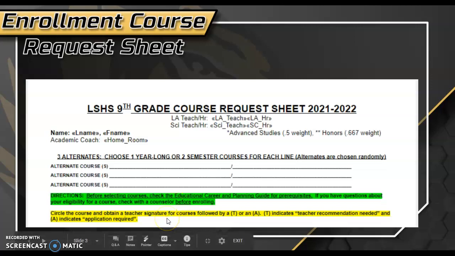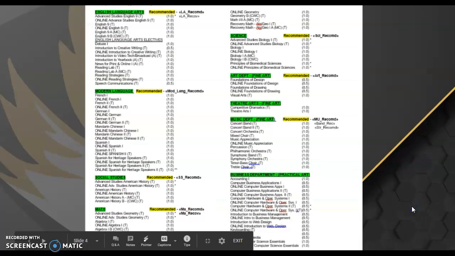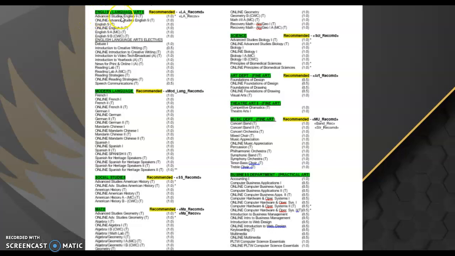What you're going to be doing on your form is circling which classes you need, and you will be following the recommendations you have received. If we start at the top of your form, for each specific area, you are going to see English Language Arts listed first. You'll see that highlighted here, and then you'll see the word recommended. Again, my general sheet is showing what might be recommended.